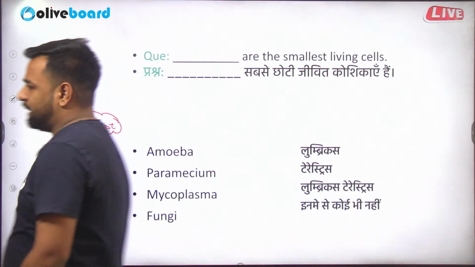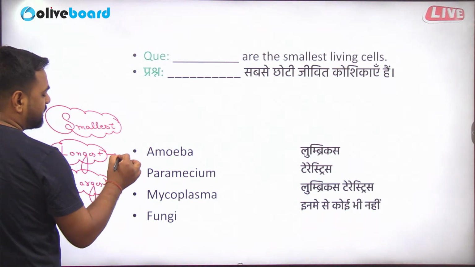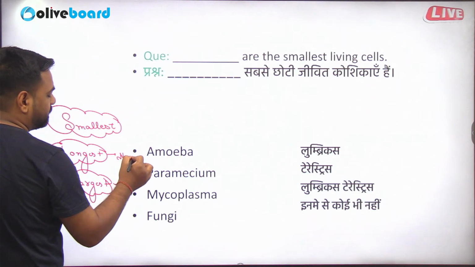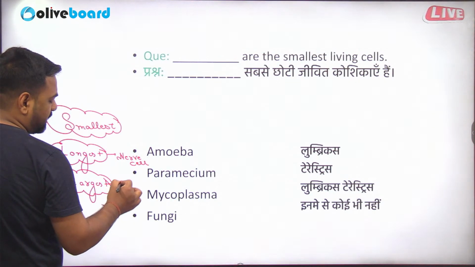By the time you're telling me about the smallest one, I'll tell you, the longest is actually your nerve cell. Nerve cell is the longest one. Largest cell is ostrich egg.